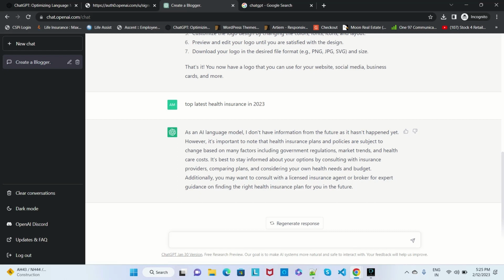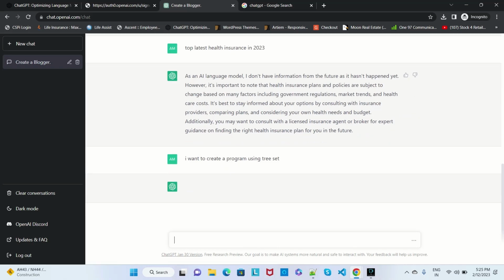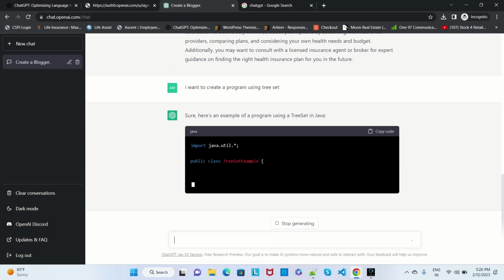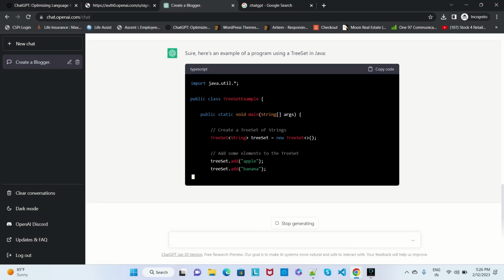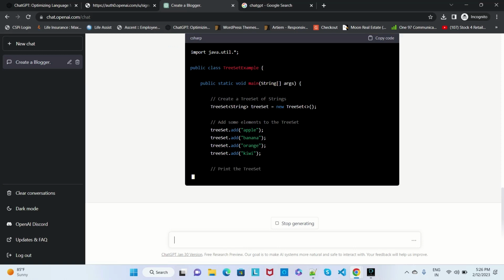Okay, it's fine. And if I want to create a program by using TreeSet, you can get an example of TreeSet, like how you will create a program and what are the common steps which need to be followed. Directly they will create the programs through that TreeSet.